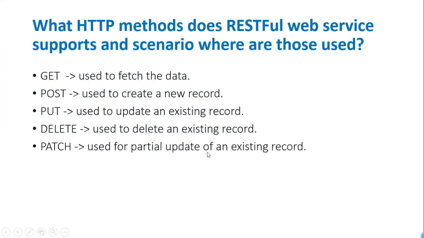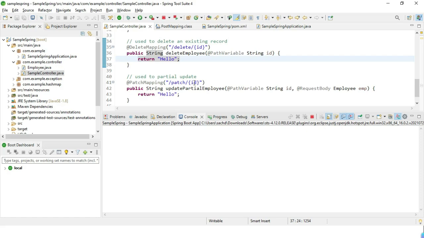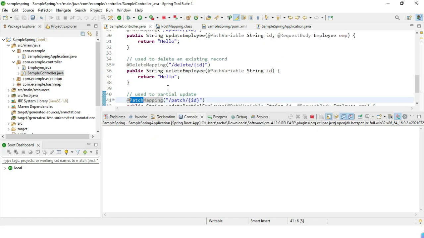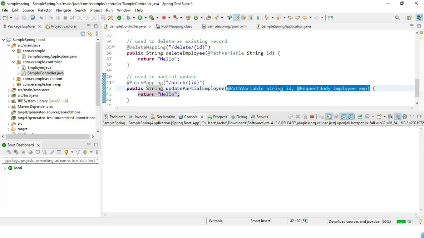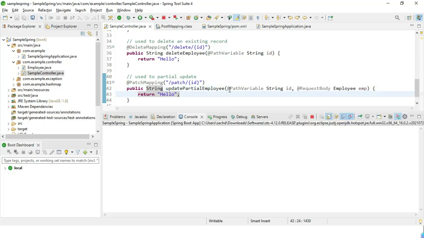It is used for partial update of an existing record. Okay. So we can say this PATCH and PUT are almost the same, but there is a small difference between them. PATCH is basically used for the partial update. All other things are the same. Okay, like it will have the ID whose value we have to update and the values which we have to update, but it is going to be a partial update.